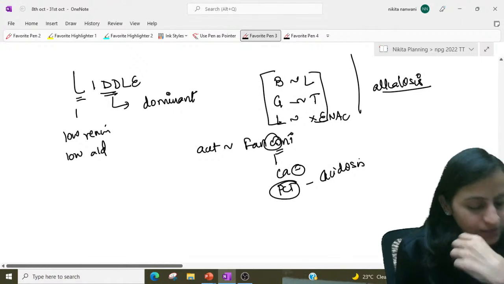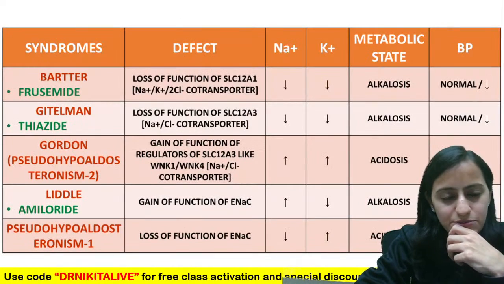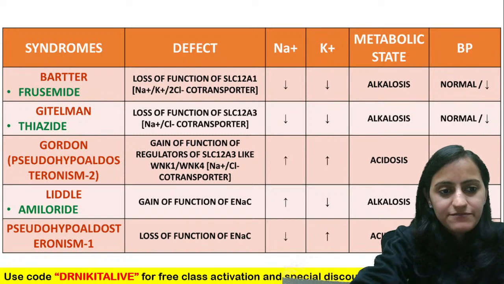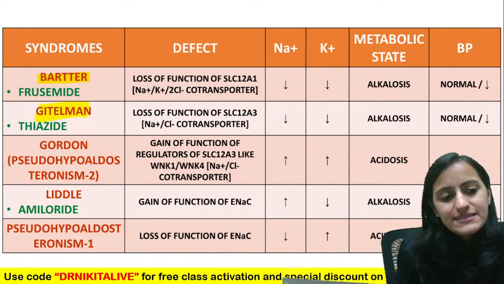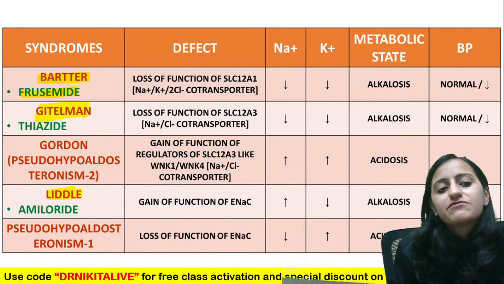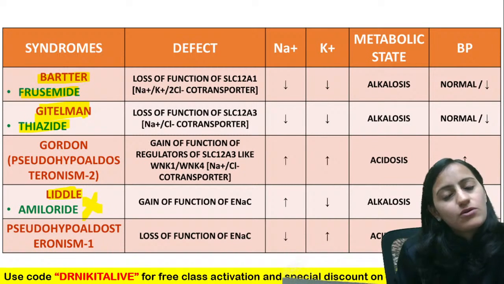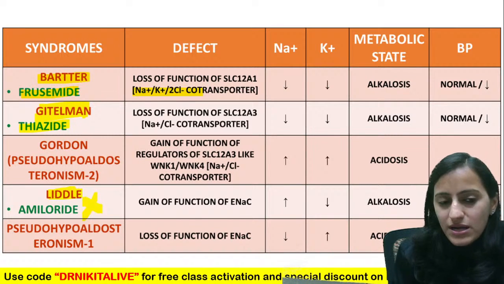All right, now going to the next one. This is the summary of what we have seen: the syndromes Bartter's, Gittelman's and Liddle's. First I am focusing on this. Bartter's is like furosemide, Gittelman's is like thiazide, Liddle's is the opposite of amiloride, triamterene. Bartter's is loss of function of the sodium potassium 2 chloride co-transporter.